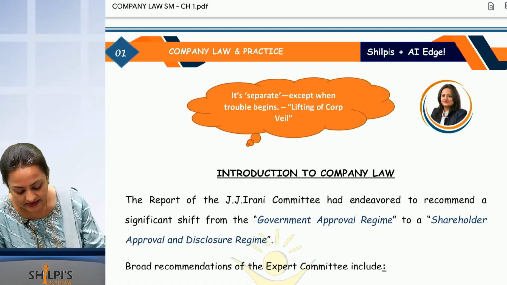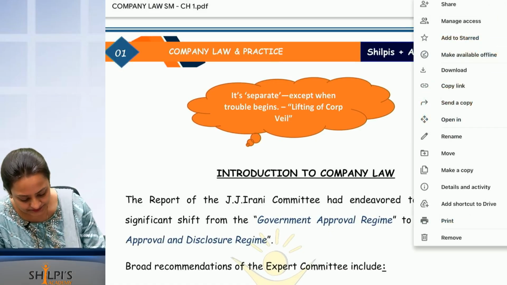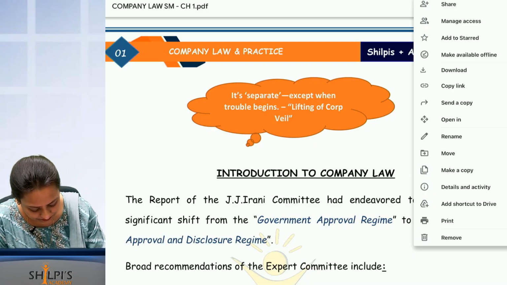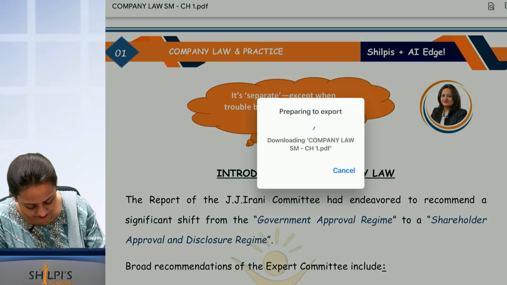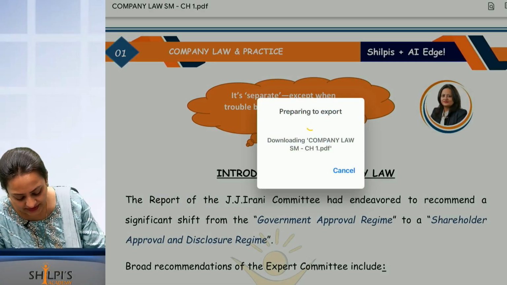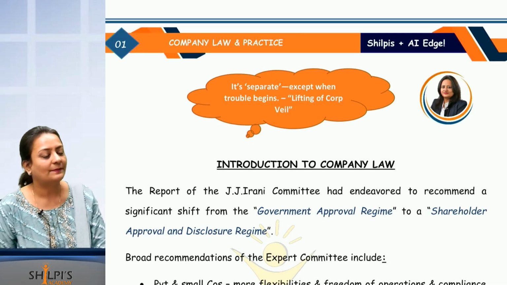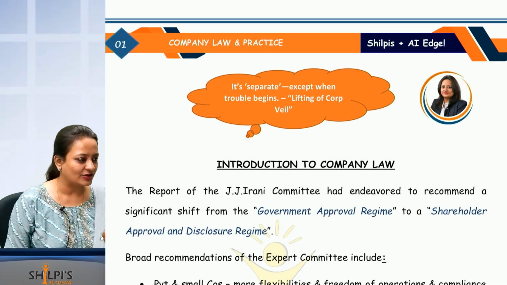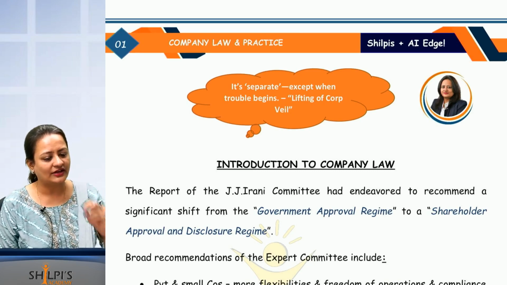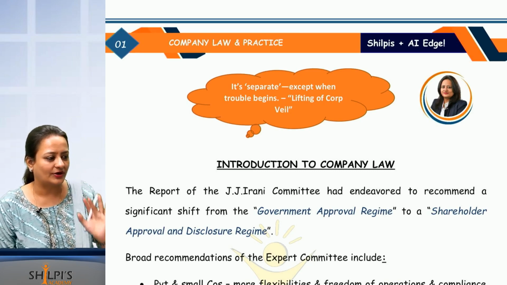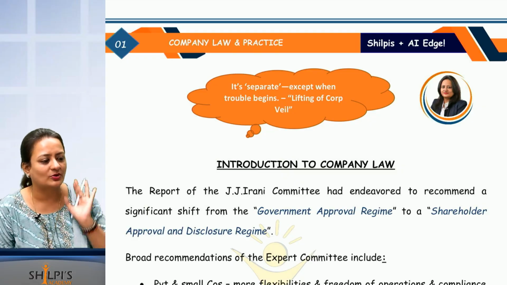It is called as, what is it? Please read. It's separate except when trouble begins. So a company is actually a separate legal entity, but when there is trouble, we can even lift the corporate veil of the company. How many of you know about this concept already?